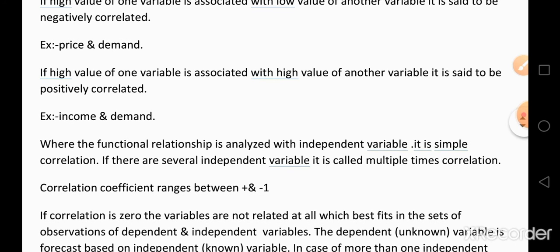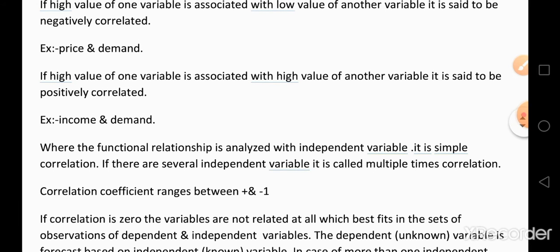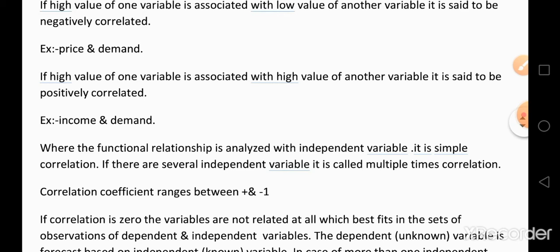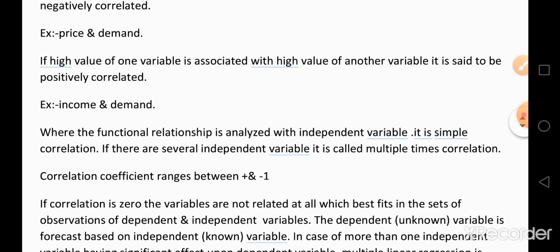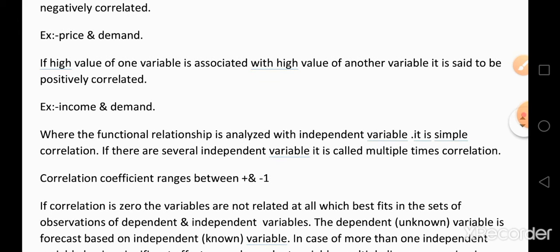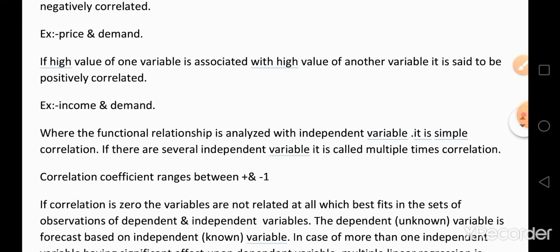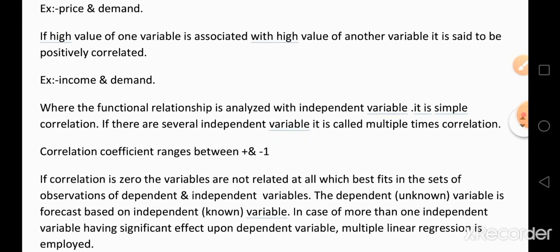If the customer's income increases, the demand for the product also increases, and by decreasing the income of the customer, the demand also decreases. So the relationship between income and demand is called positively correlated.